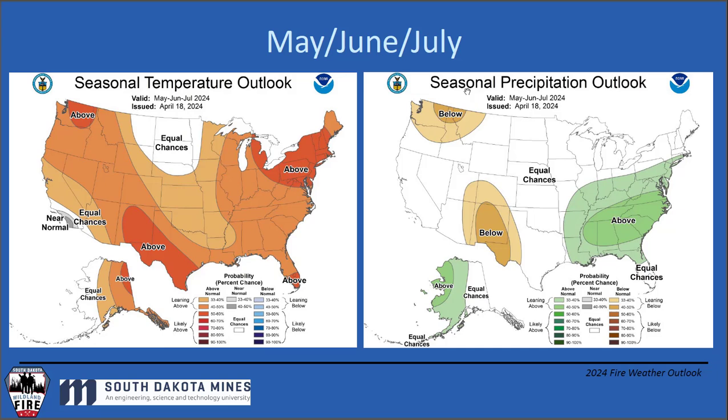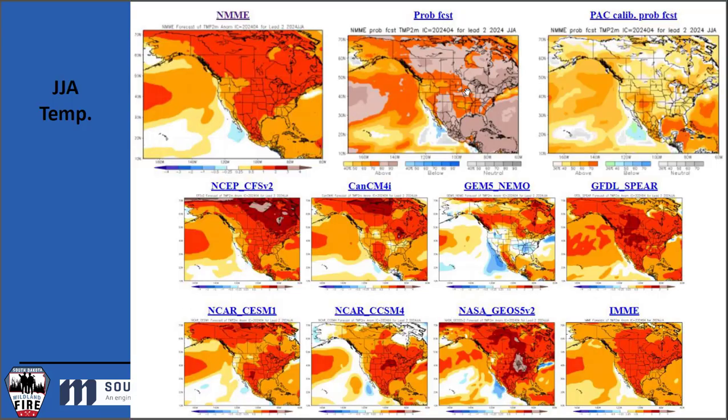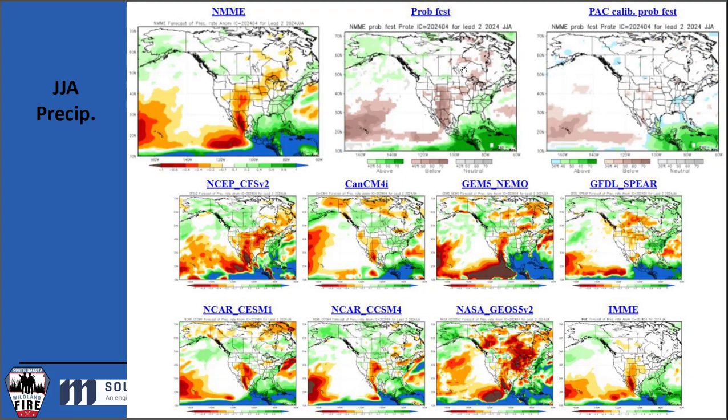Temperature outlook on the left, precip outlook on the right. Moving forward into June, July, August, JJA, much of the same. We're likely looking down the barrel of one of the warmest summers on record for North America. The probabilistic forecast is definitely highlighting that with high confidence and above average temperatures across our region. And if we look at precipitation, now you're starting to see high confidence in below average precipitation with these brown colors extending through the broader Rocky Mountain area.